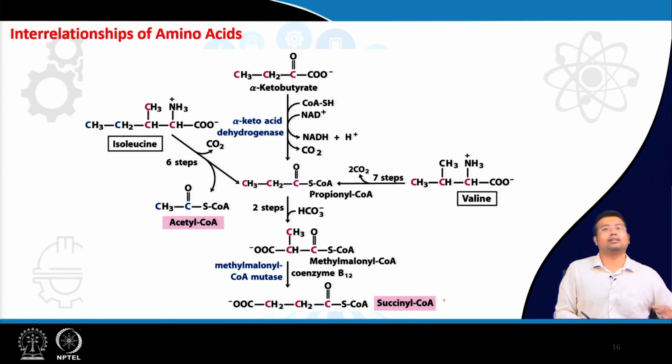If we magnify it a bit, valine via multiple steps, 7 steps to be precise, is converted to propionyl CoA, and isoleucine via 1 step less converts to acetyl coenzyme A and also propionyl coenzyme A by the beta ketothiolase enzyme, and we all know how propionyl CoA leads to production of succinyl coenzyme A.